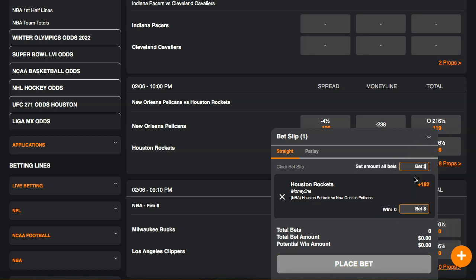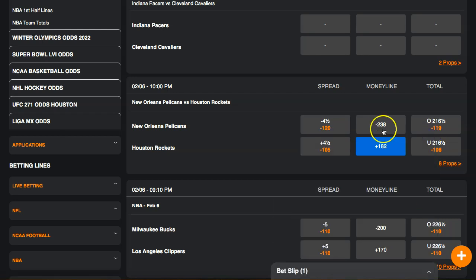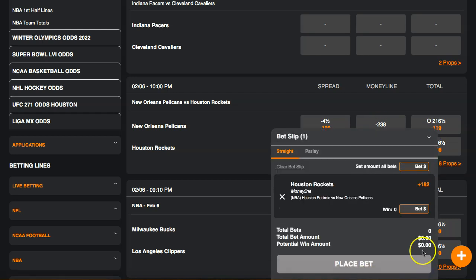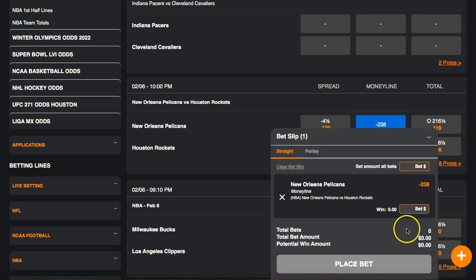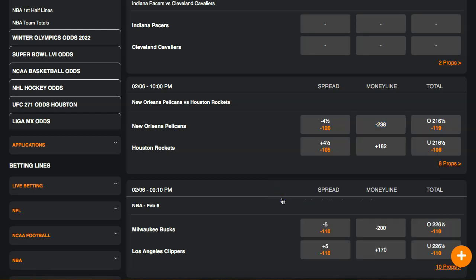Now let's go ahead and take a look at the same example, but let's take that same 1,000 that we put on the Rockets and put it on the Pelicans. Whether it's 1,000, $10, or $100, the rate's going to be the same, right? So if you put it on the Pelicans, now you only win $420. So compare $420 to over $1,800. That's the difference. And sometimes with the favorite or the underdog, there's a bigger difference. These numbers are further apart. The further apart these numbers are, the bigger the difference is going to be.